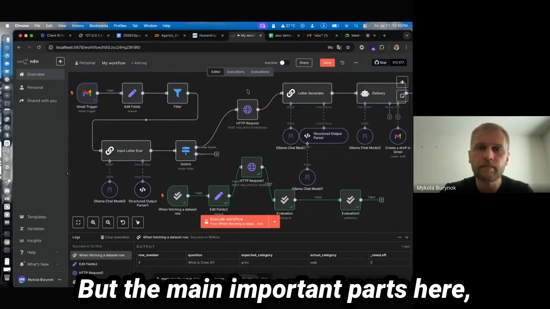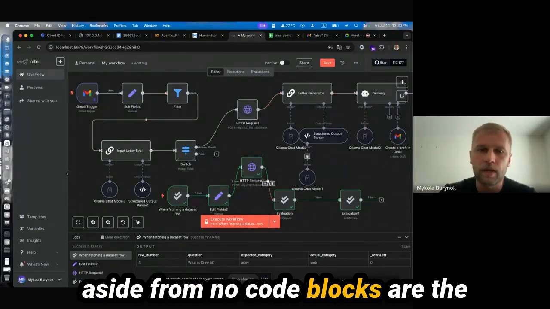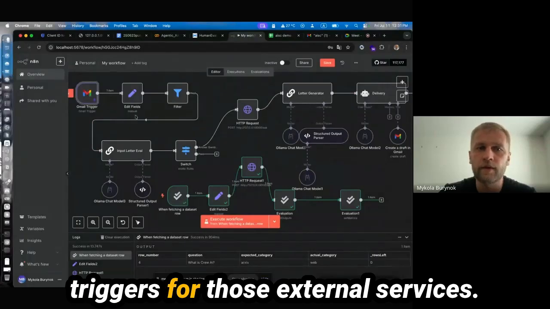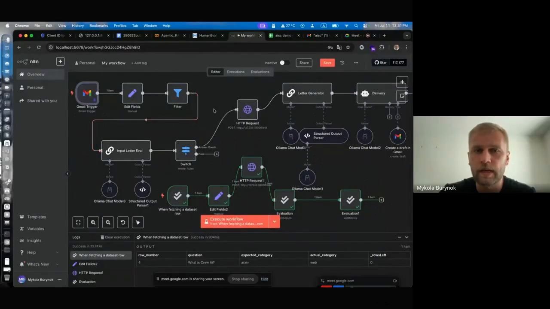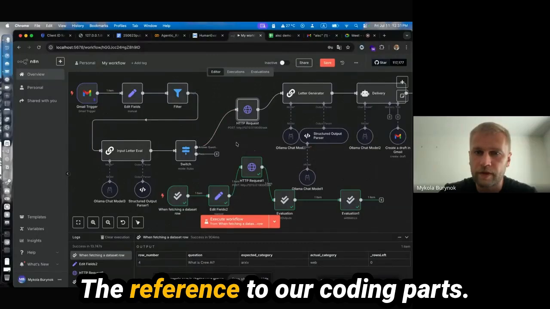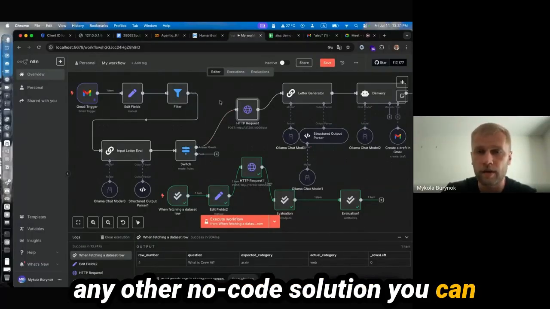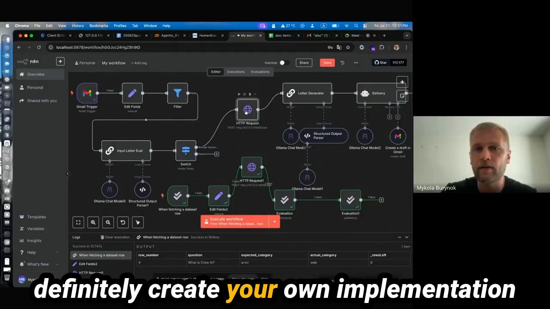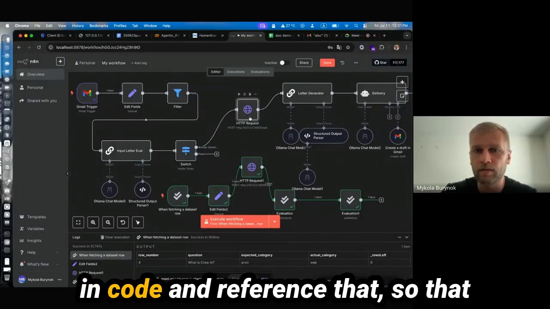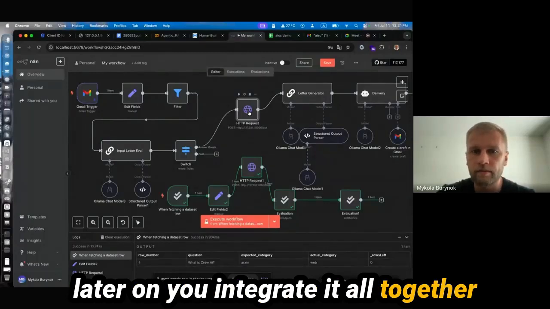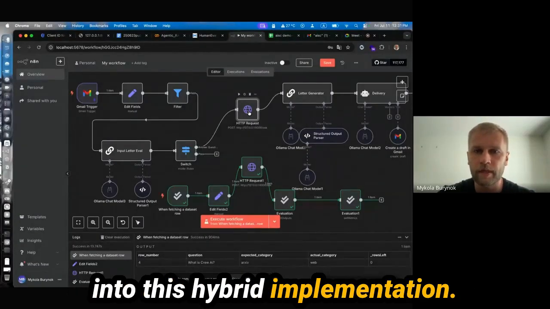But the main important parts here, aside from no-code blocks, are the triggers for those external services and the reference to our coding parts. For everything that you are missing, that is not provided by, for example, n8n or any other no-code solution, you can definitely create your own implementation in code and reference it, so that later on you integrate it all together into this hybrid implementation.